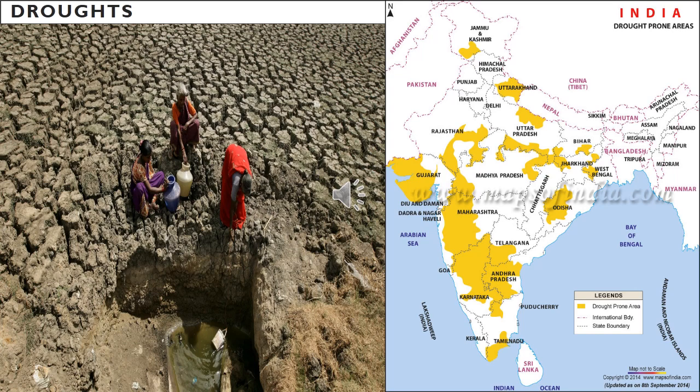The areas prone to drought are mostly in central India and South India, including Tamil Nadu, especially the leeward sides of the Western Ghats, because the Western Ghats block the southwest monsoon. That's why the coastal region of western India gets more rainfall, but the other side of the Western Ghats receives less rainfall, so it is often prone to drought.